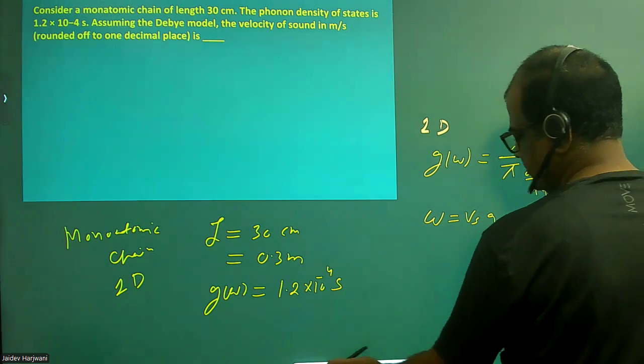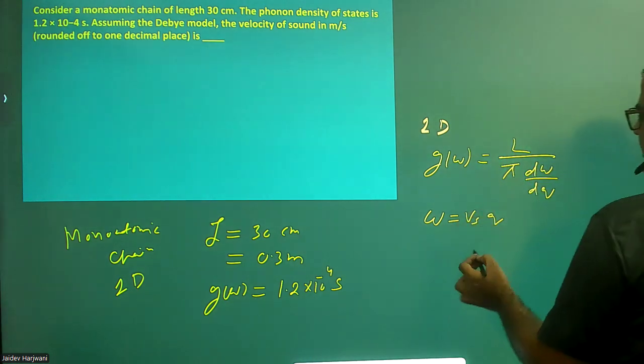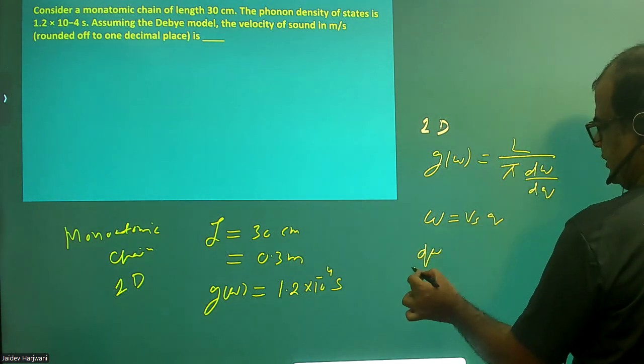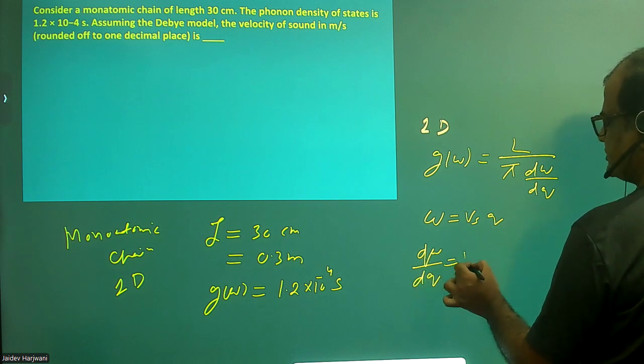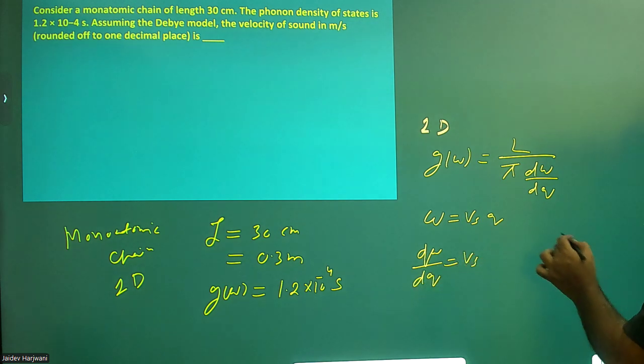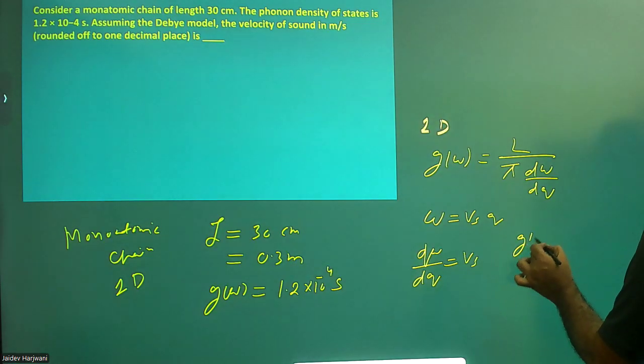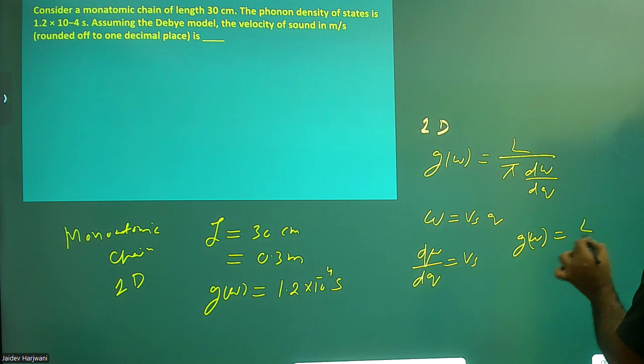So this is the Debye model. Now I can write d omega by dq equals vs. So my density of states g becomes L upon pi vs.